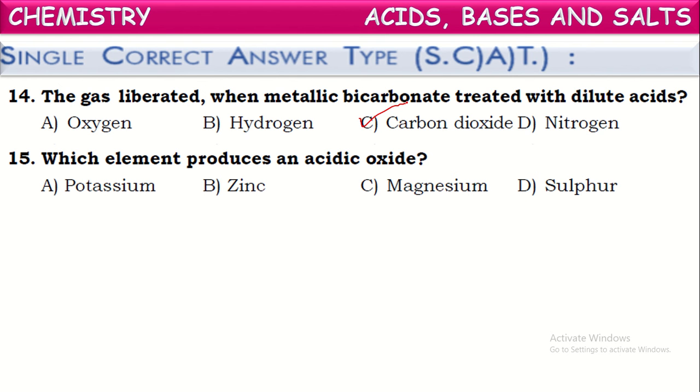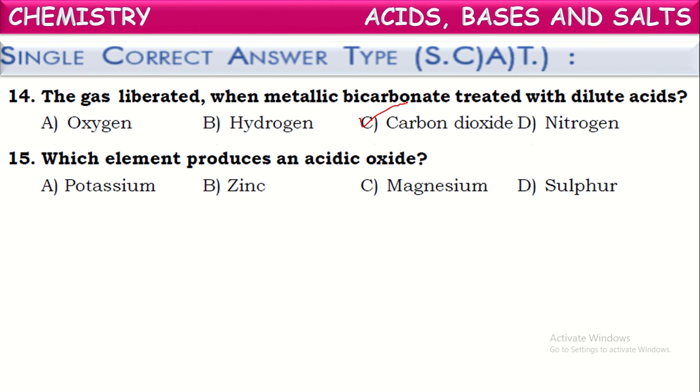In other way, non-metals on reacting with oxygen, that means on burning in the presence of oxygen, form acidic oxides. Non-metallic oxides are generally acidic. Metallic oxides are basic. Here they are asking the element which produces acidic oxide.